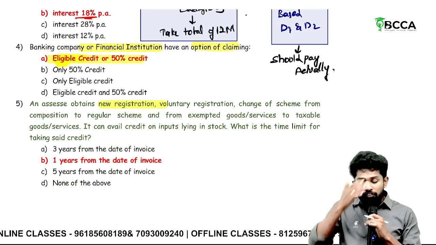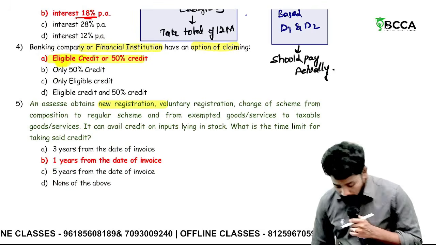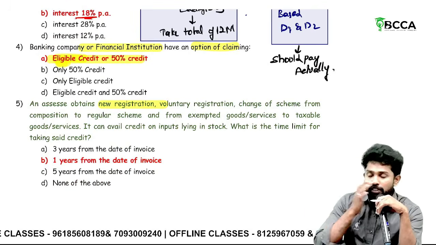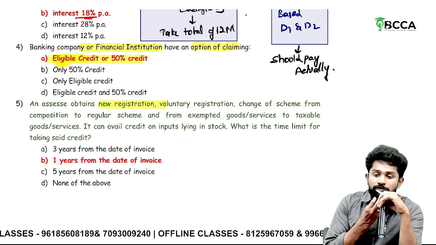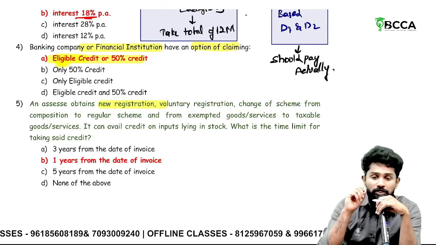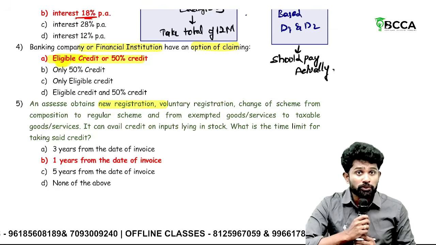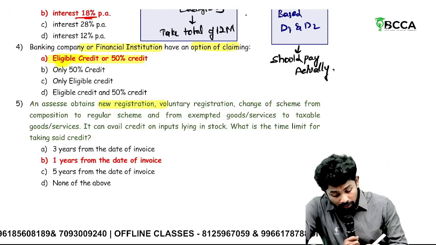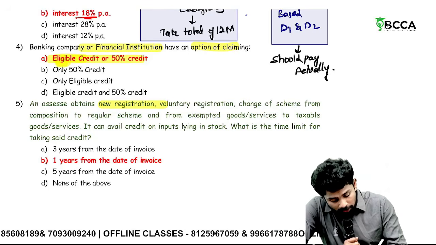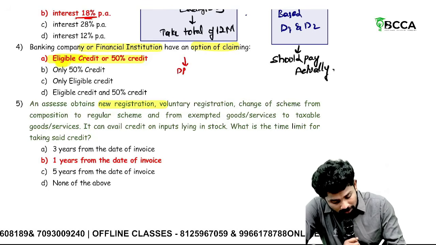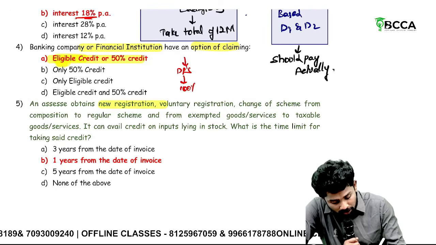Banking companies or financial institutions have an option to claim what? Sir, 17 subsection 4 says these banks, NBFCs and financial institutions have two options. One, follow rule 42 and 43. Second, instead of following those two, if it is from their distinct persons, take 100% ITC on it.